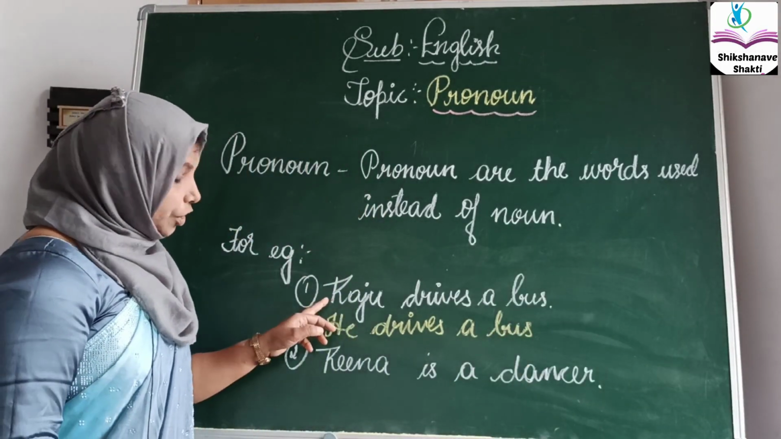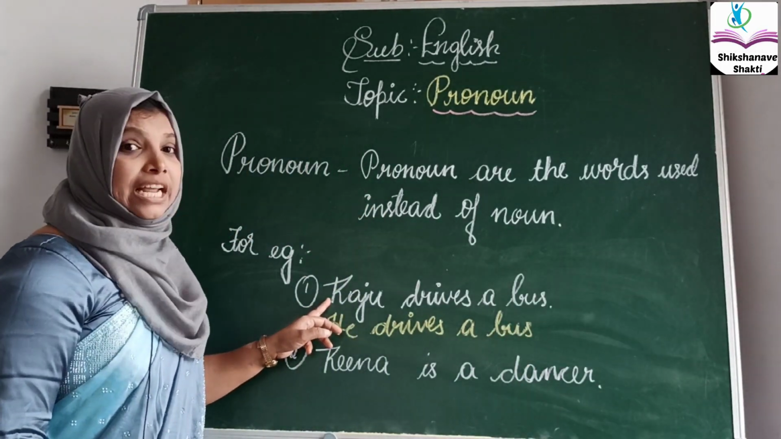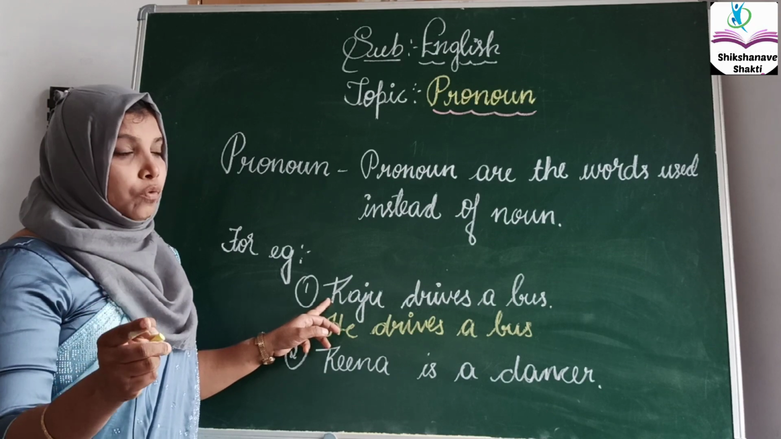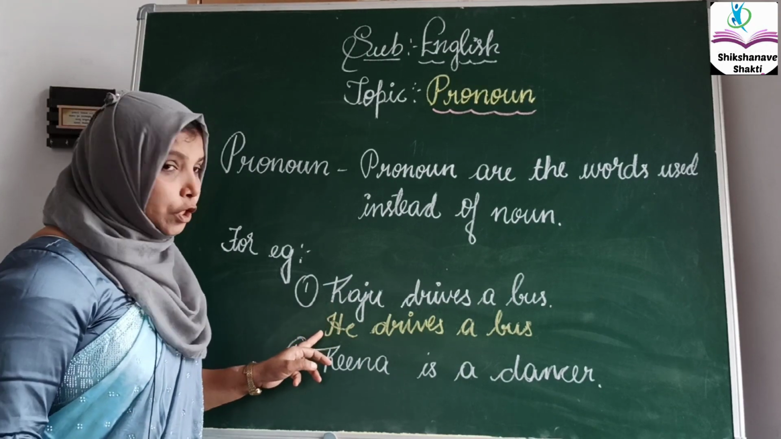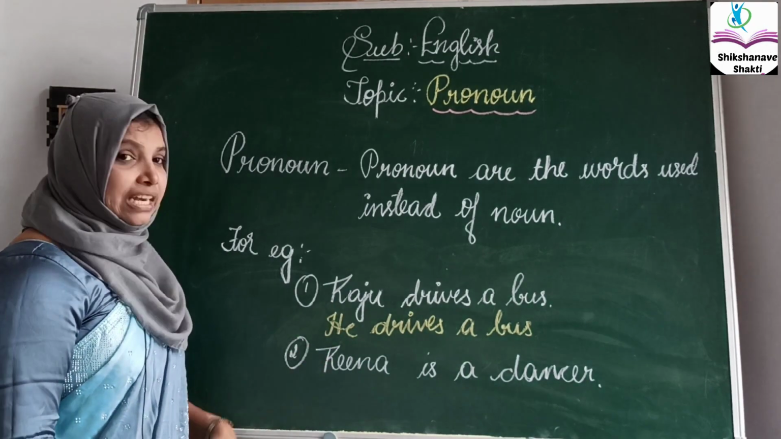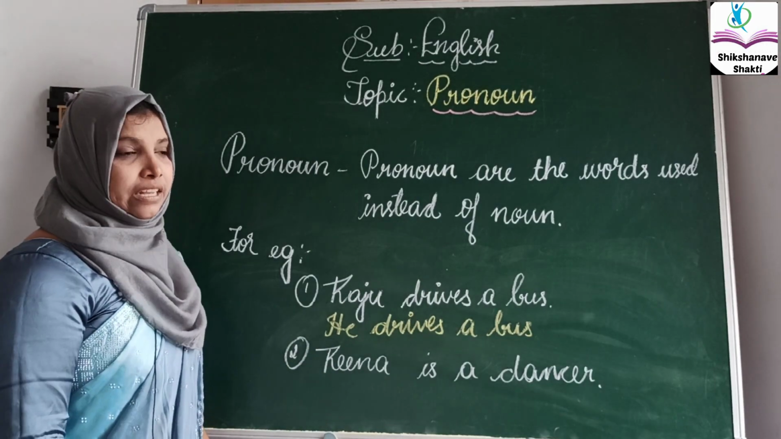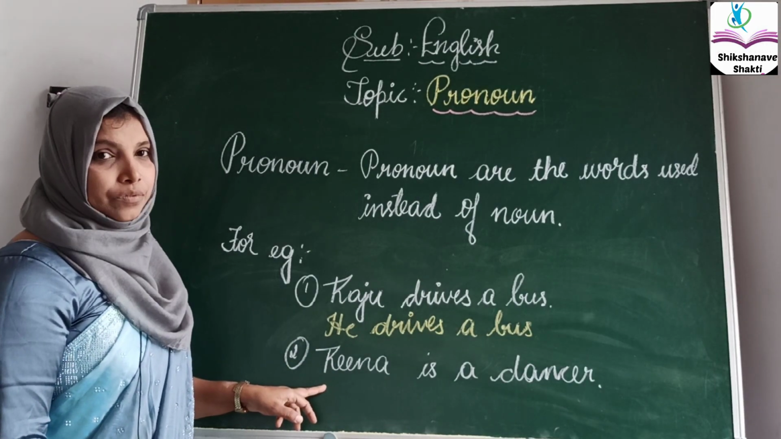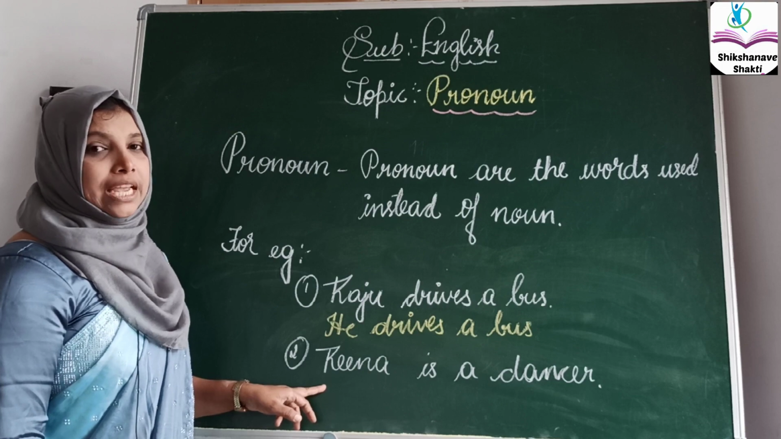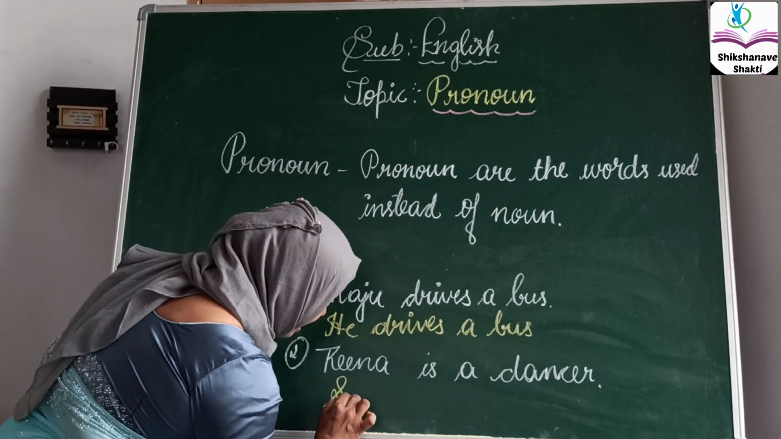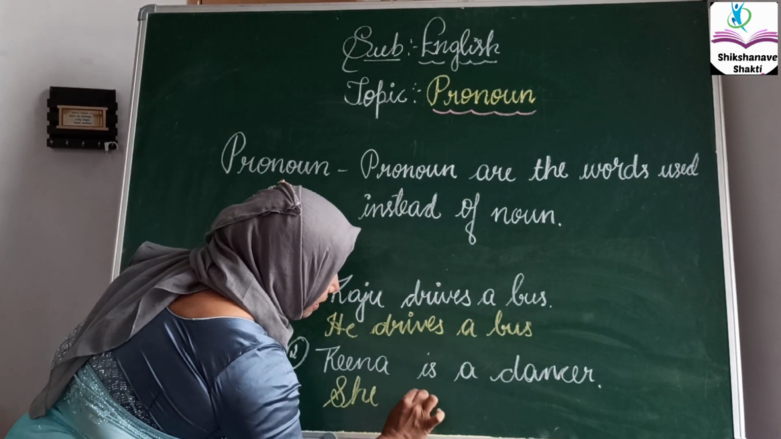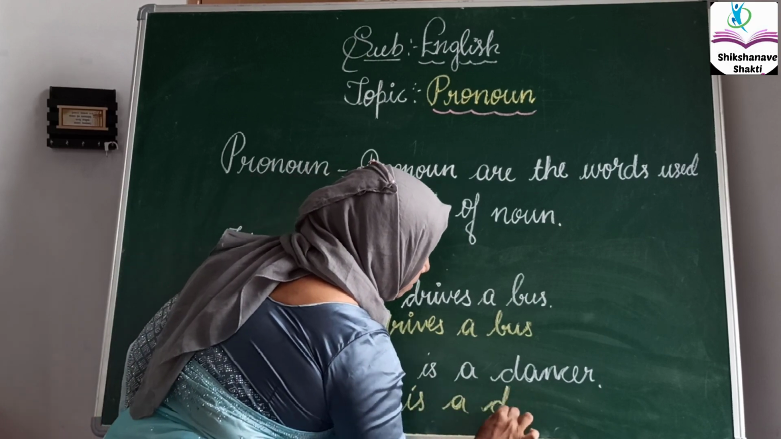How to see, children? Raju drives a bus. Raju is in a noun form. While translating to the pronoun, we have to use he. The second one, Reena is a dancer. Reena is a female gender. We use the pronoun she. She is a dancer.